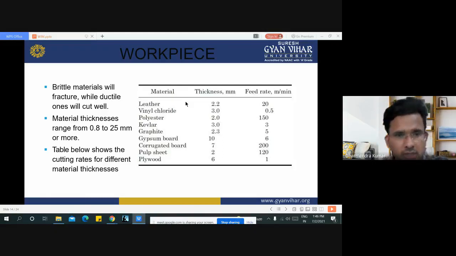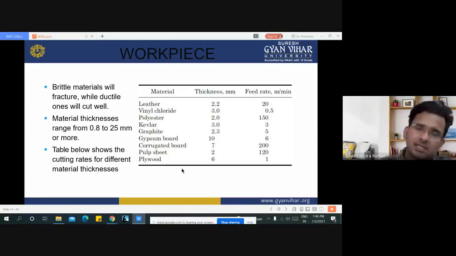This table below shows the cutting rate of different materials with different thicknesses, like leather. If the leather's thickness is 2.2 mm, then the feed rate or the cutting rate is 20 meter per minute. Similarly, vinyl chloride, polyester, Kevlar, graphite, gypsum board, pulp sheet, and plywood are in this table, which represents the various thicknesses of the workpiece and the cutting rate for these thicknesses.